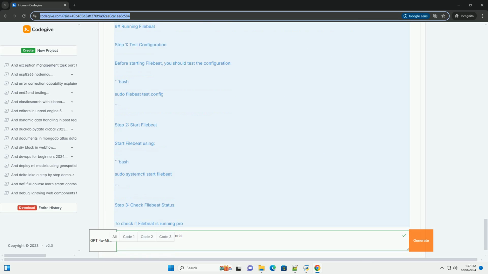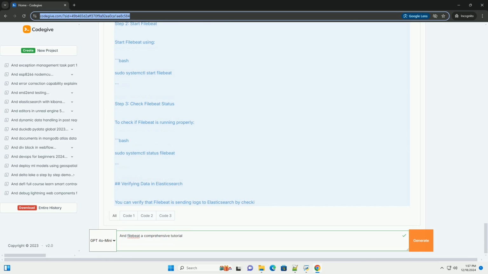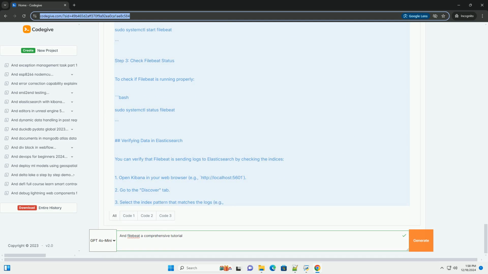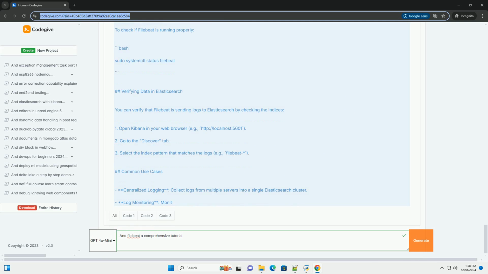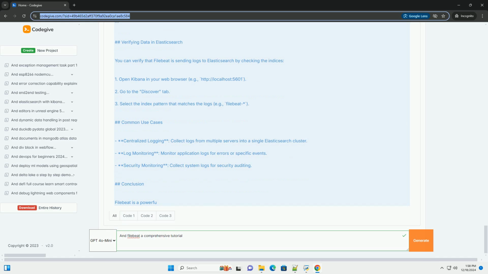Table of contents. 1. Prerequisites. 2. Installation. 3. Configuration. 4. Modules. 5. Running FileBeat. 6. Verifying data in Elasticsearch. 7. Common use cases. 8. Conclusion.